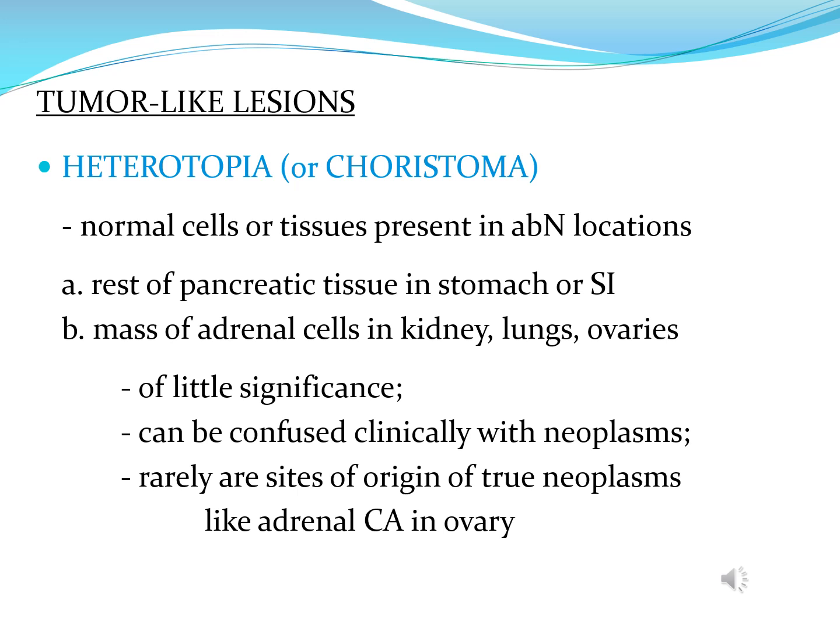Let's discuss your tumor-like lesions like your heterotopia or choristoma. These are normal cells or tissues present in abnormal location like there might be rest of pancreatic tissue in the stomach or small intestine, or there may be a mass of adrenal cells in the kidney, lungs, or ovaries. These are of little significance but can be confused clinically with neoplasms. They are rarely sites of origin of true neoplasm like adrenal carcinoma in ovary.